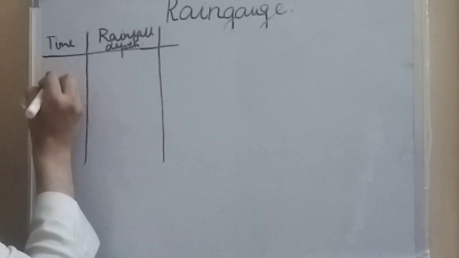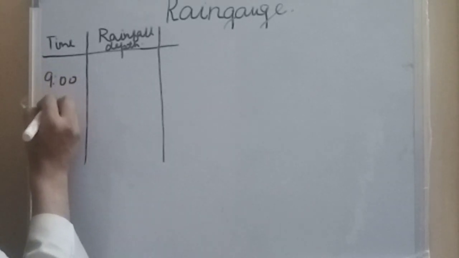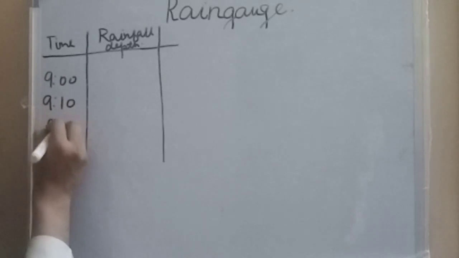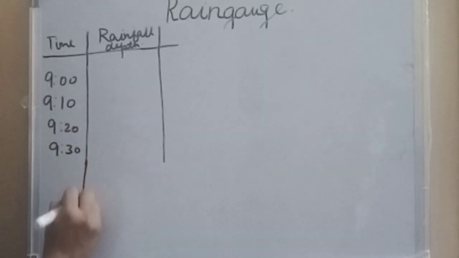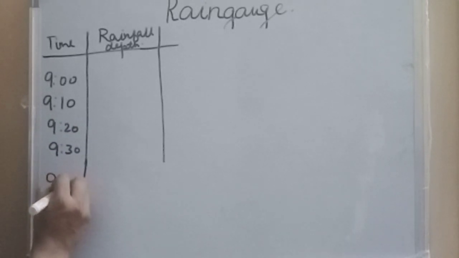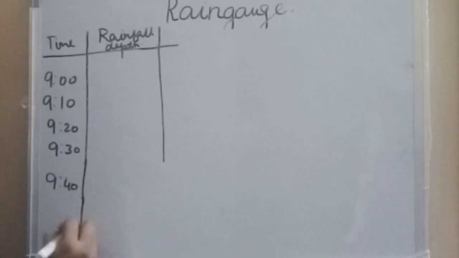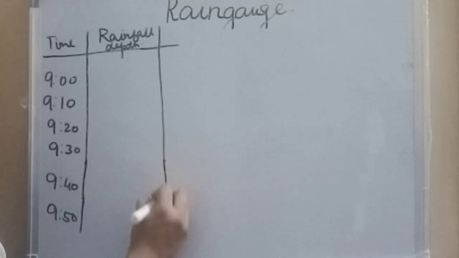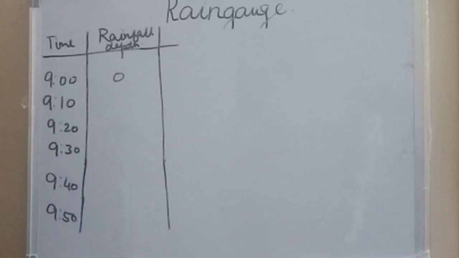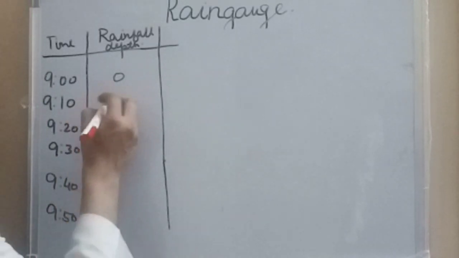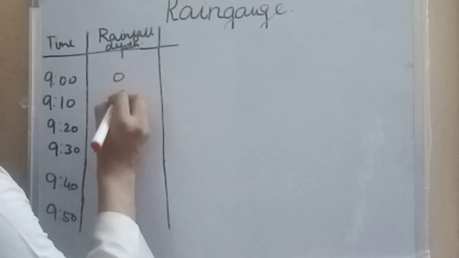Suppose 9 o'clock, then 9:10, 9:20, 9:30, 9:40 and 9:50. So at 9 o'clock rainfall started, so the depth is 0. At 9:10 the depth observed is, suppose, 5.